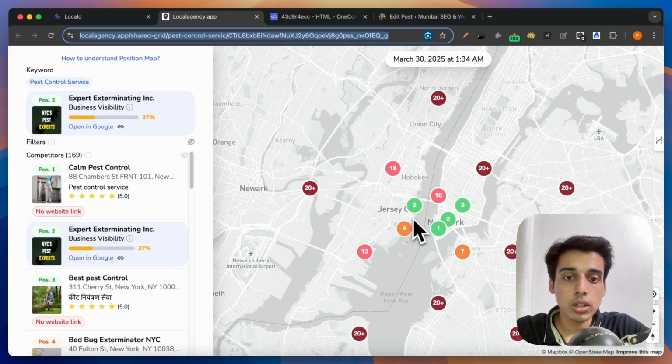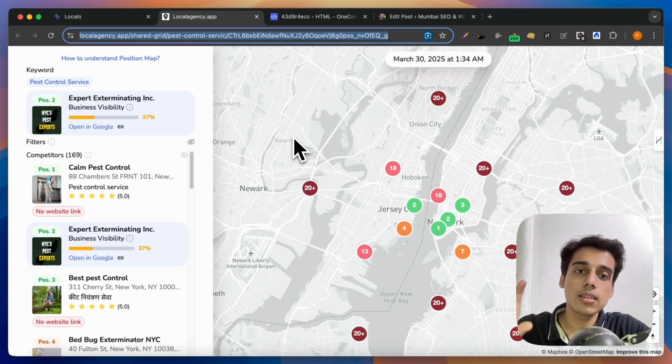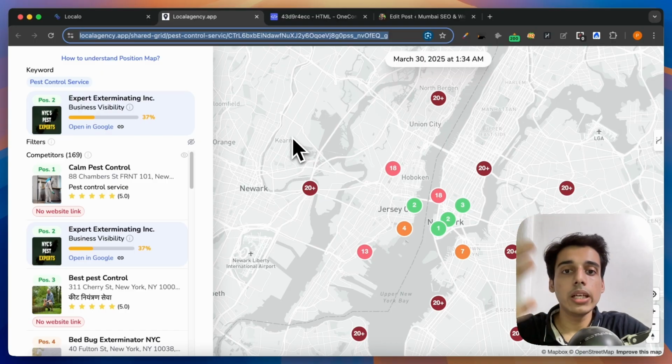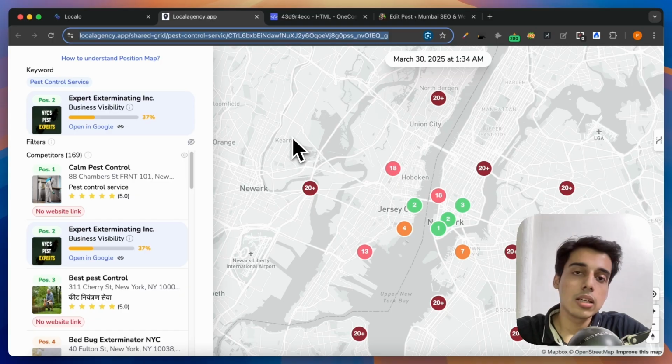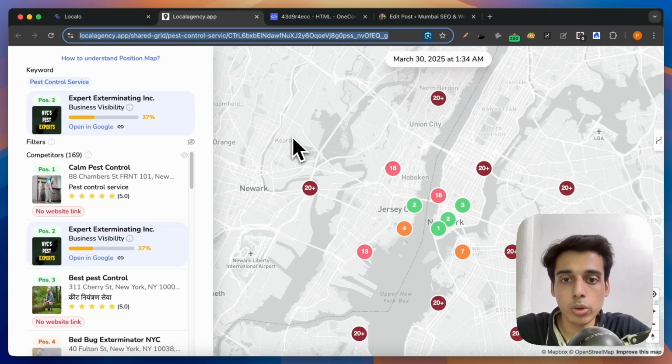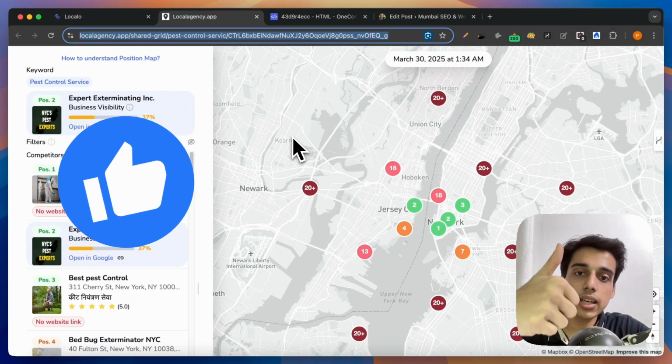Right, so this is what they will be able to see, that what their position is, who their top competitors are, what would be their keyword, how much their profile is visible in the maps and all the other things. And इससे हुआ ये कि the chances are when they jump on the Zoom meet with you, they have pretty much made their decision of going ahead with you. So without you having to put in a lot of sales efforts, you have essentially secured a client for your local SEO agency.